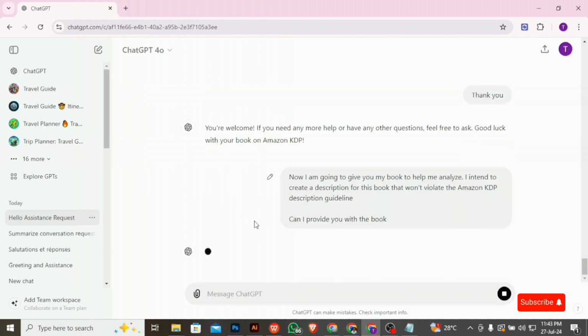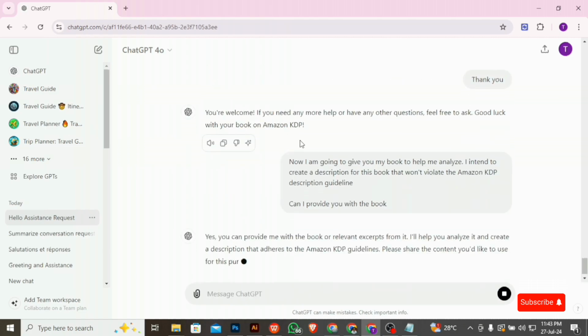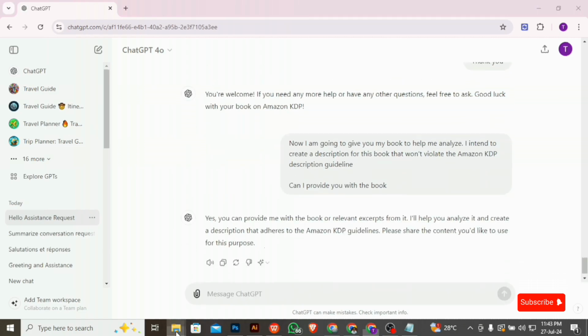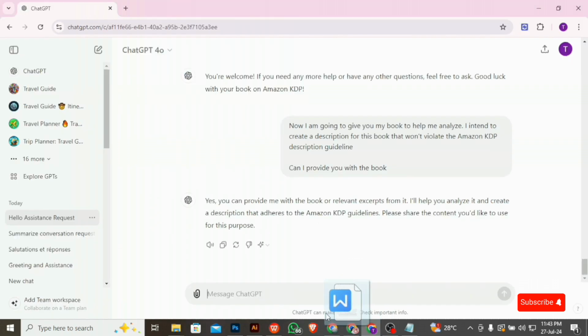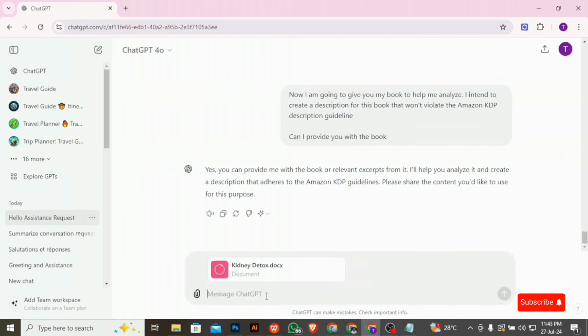So I'm going to send this to ChatGPT. All right, so it has told me I can provide you with the book. So this is when I will take the book which I'm done working on and then ask it to do the analysis. Once it has loaded, I'm going to send ChatGPT the book. It's going to analyze the book. So I'm going to wait for it to load up.